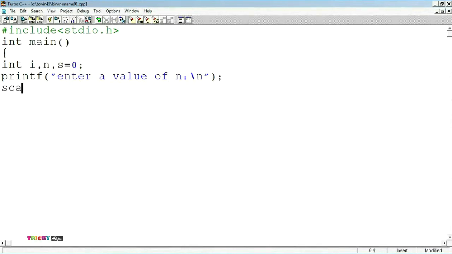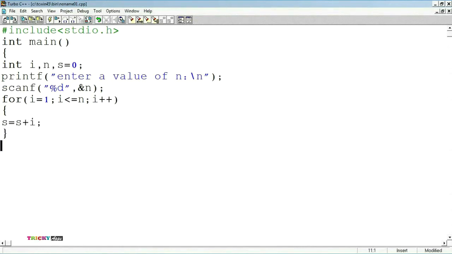Now scanf within the double quotations %d, &n. Using for loop, for(i=1; i<=n; i++). i=1 is the initialization. i<=n is the condition. i++ is the increment operation. Now within the for loop, we write the logic for addition to find the sum: s = s + i. Closing of the for loop.